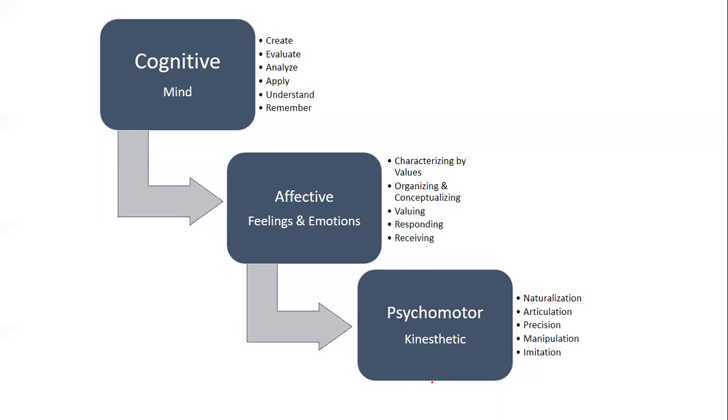When we talk about the affective domain, it talks about receiving, responding, valuing, organizing, as well as characterizing by values. Then when we talk about psychomotor, it is imitation, manipulation, precision, articulation, and naturalization. So these are the sequences in every step, which are part of various domains.